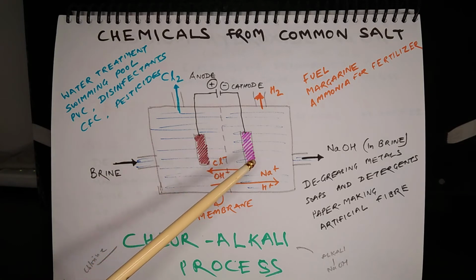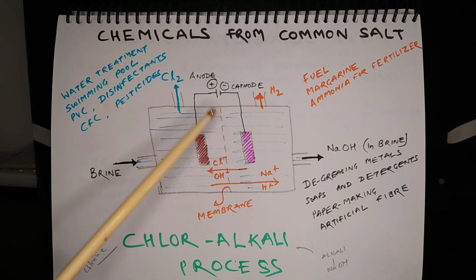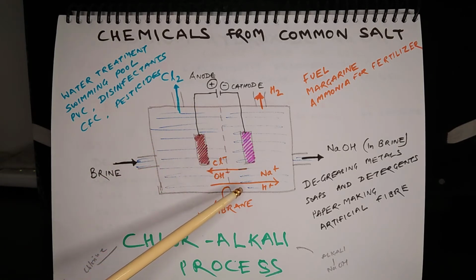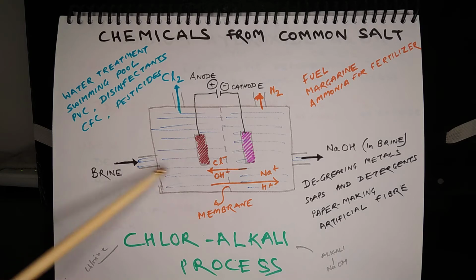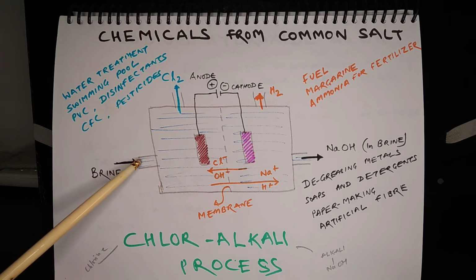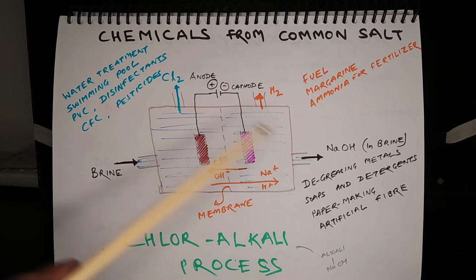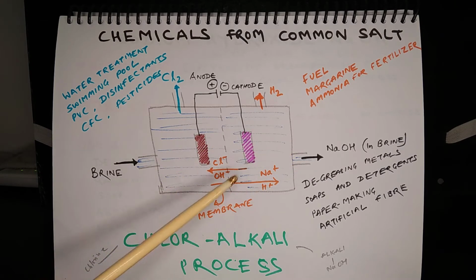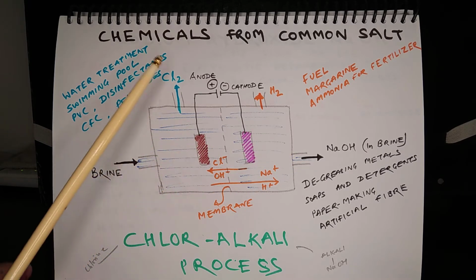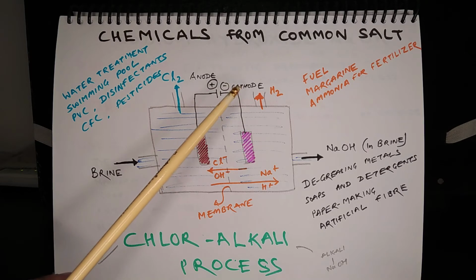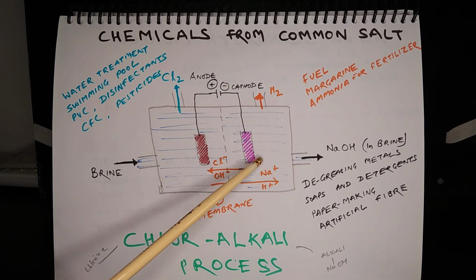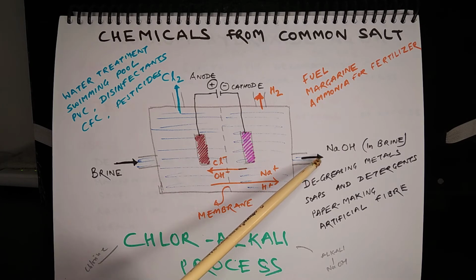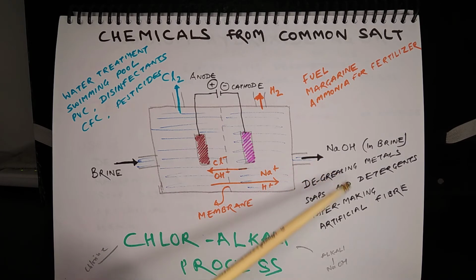The electrolytic chamber has a porous membrane which separates the anode and cathode. Brine is sent to this chamber through an inlet, and electrolytic decomposition results in production of chlorine, which gets collected at anode, and production of hydrogen, which gets collected at cathode, and end product is sodium hydroxide dissolved in brine.